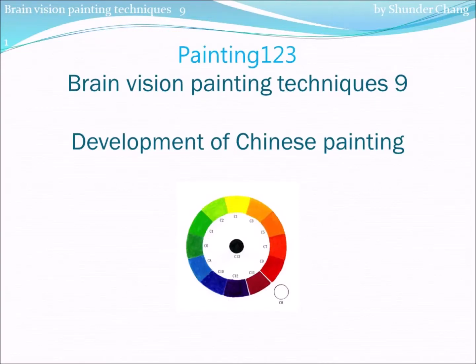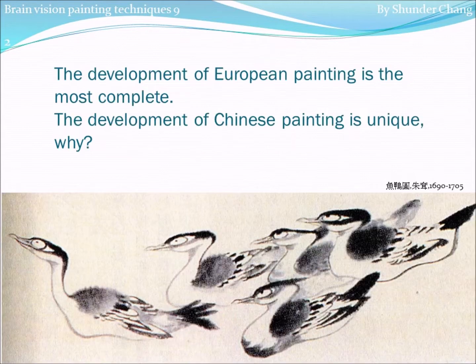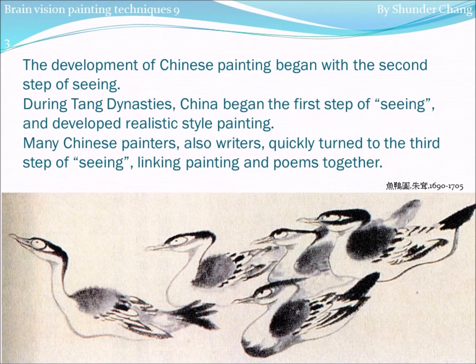Development of Chinese painting. The development of European painting is the most complete. The development of Chinese painting is unique. Why? The development of Chinese painting began with the second step of seeing. During the Tang Dynasty, China began the first step of seeing, and developed realistic style painting. Many Chinese painters, also writers, quickly turned to the third step of seeing, linking painting and poems together.